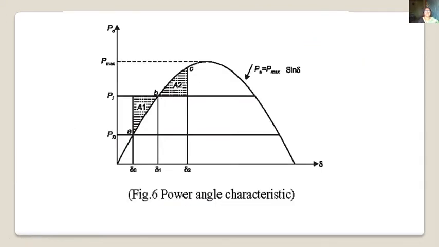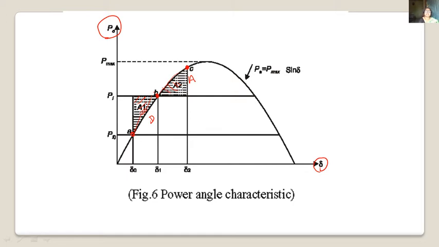Now here you can see this is the Pa versus del curve. This is the initial operating point A. Due to changes in the mechanical input, our next point is B, and then this point is C. Our equilibrium point will move from A to B, B to C. So this area is called the deaccelerating area, while this area A2 is called the accelerating area.